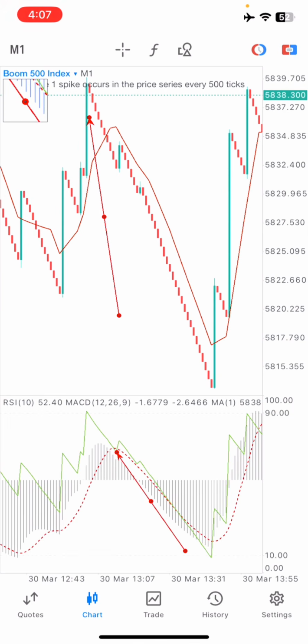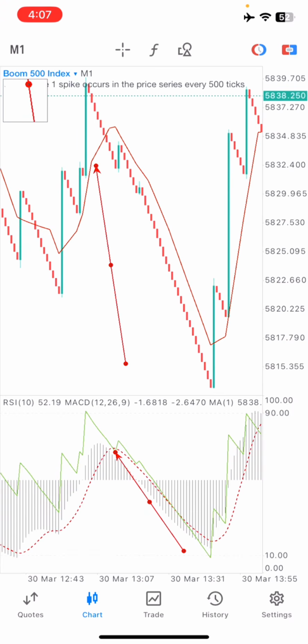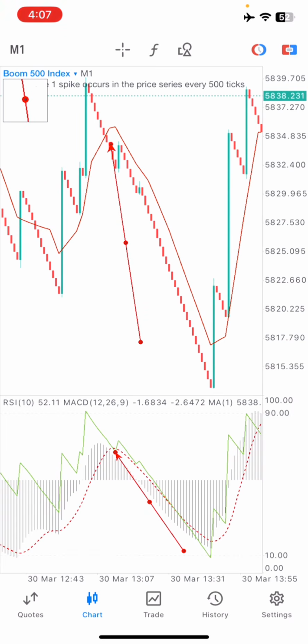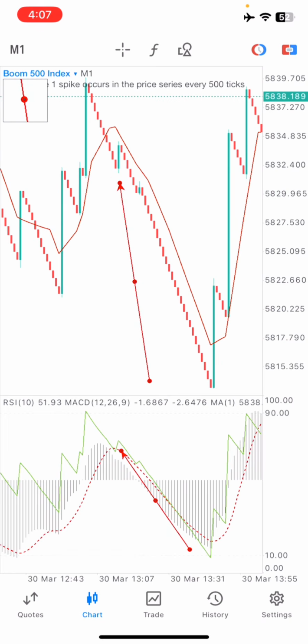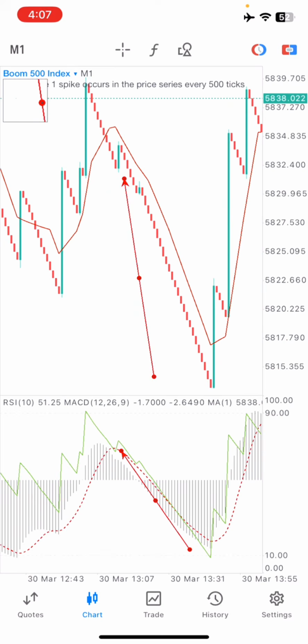The same thing applies here in the main chart. When touching the red line, you want to close your position. The second entry is when it closes above it. After it moves below it, you want to wait for a spike. After the spike occurs, you jump into the position straight away. You also want to look out for the green line to cross below the MACD line. When it crosses, that is the second entry, guys.